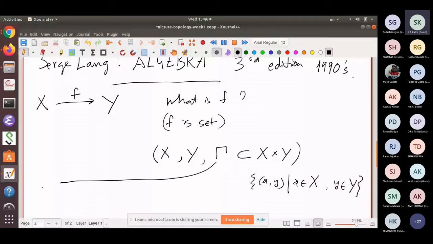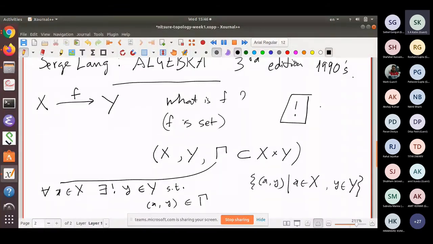for all x belonging to X, there exists a unique y belonging to Y such that (x, y) belongs to Γ. Yeah, this symbol in unique, this means there exists unique. Okay, so this is a phrase we'll have to go on saying again and again, so there's a simple short form for it. Yeah, everybody agrees this is the definition of function.